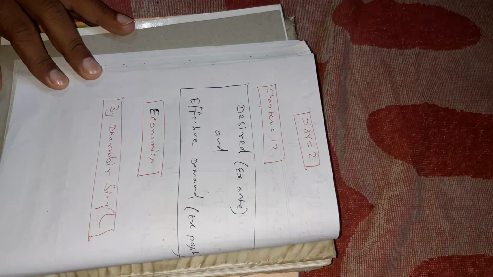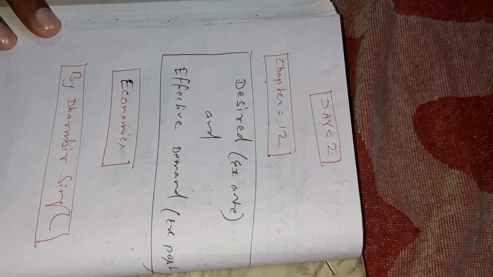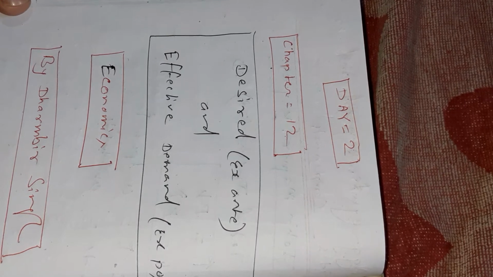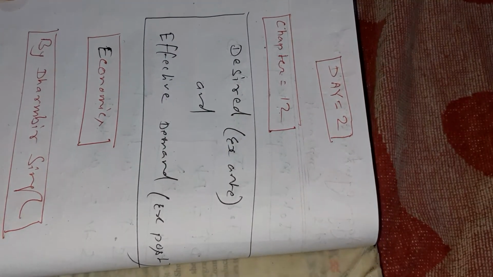I'm going to discuss the theory of income and employment. This is chapter 12 of your book. This is the most important chapter. In this video, I will discuss desired and effective demand. Try to understand the concept of this chapter.